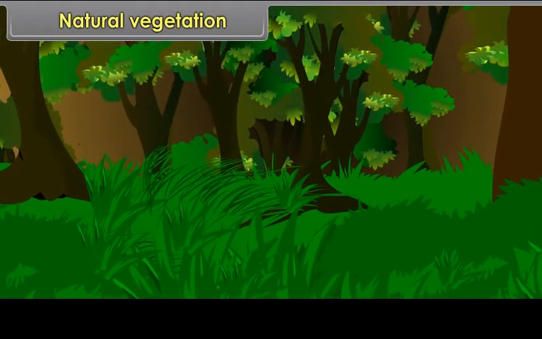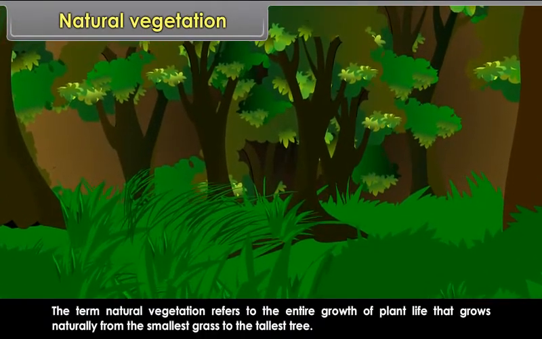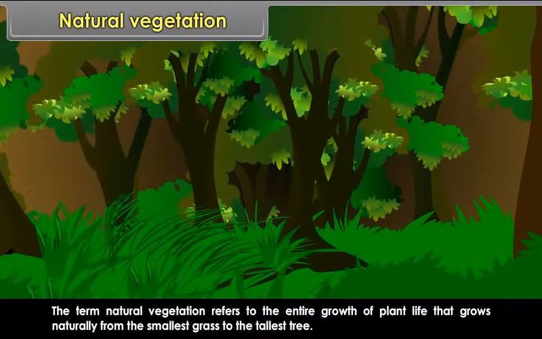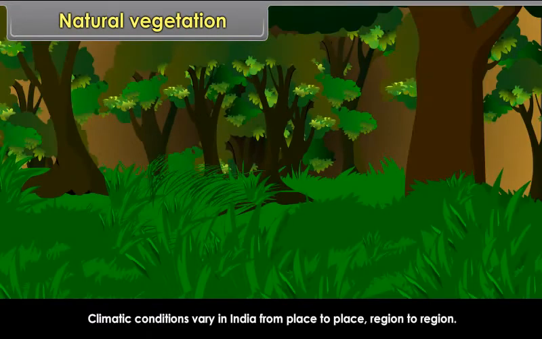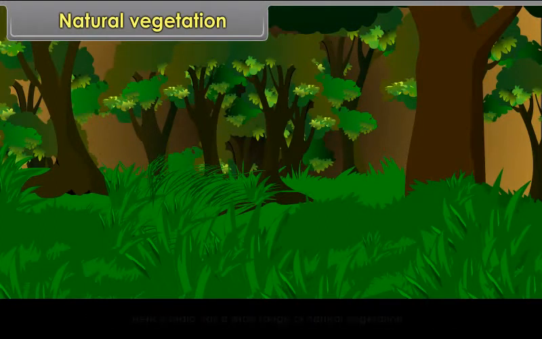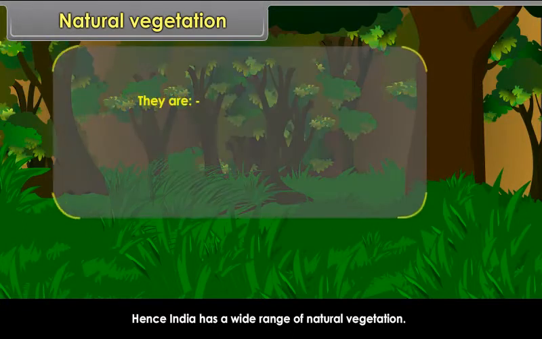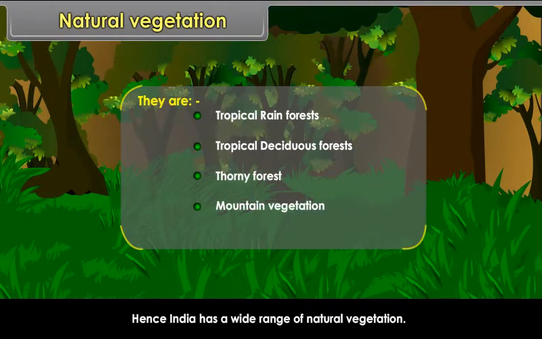Natural vegetation. The term natural vegetation refers to the entire growth of plant life that grows naturally from the smallest grass to the tallest tree. Climatic conditions vary in India from place to place, region to region. Hence, India has a wide range of natural vegetation. They are tropical rain forests, tropical deciduous forests, thorny forest, mountain vegetation and mangrove forests.